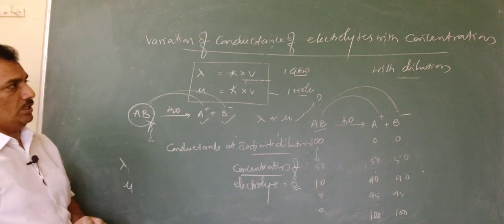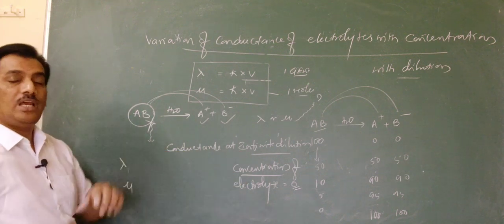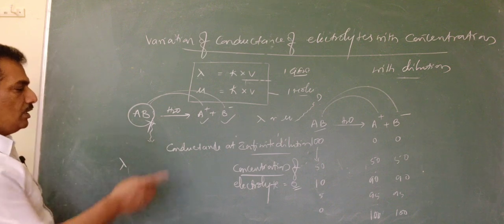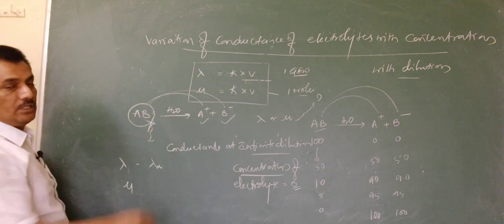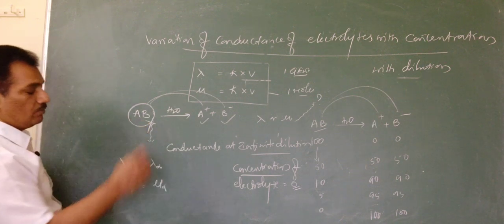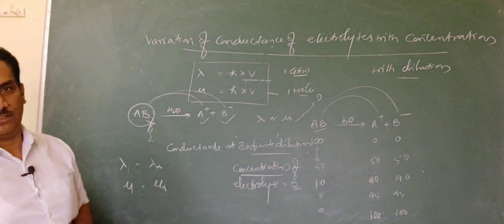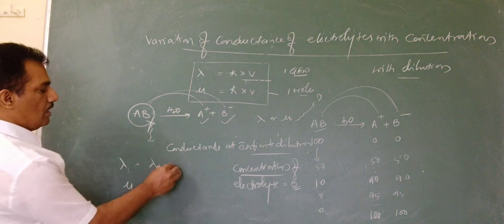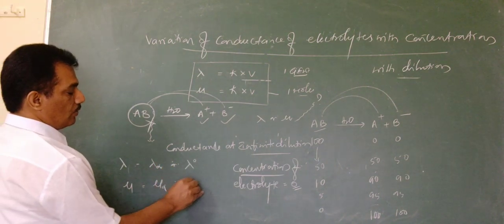So with this we can represent both lambda and mu at infinite dilution, or when the concentration of the electrolyte becomes 0. If we are considering the dilution, lambda is represented with the infinity symbol, and similarly mu is also with the infinity symbol. And if we are considering the concentration of the electrolyte, the concentration is 0, so it is represented as lambda naught, and here also mu naught.